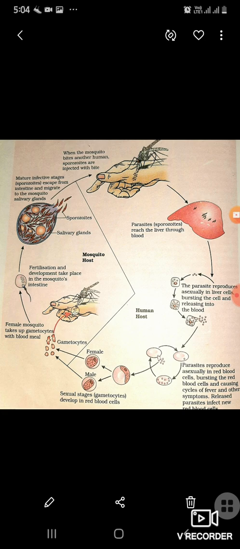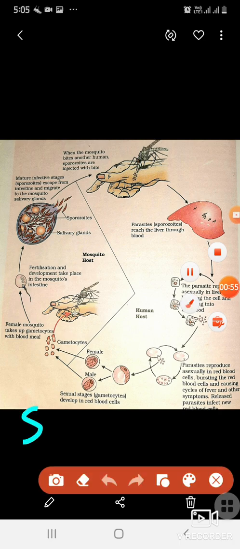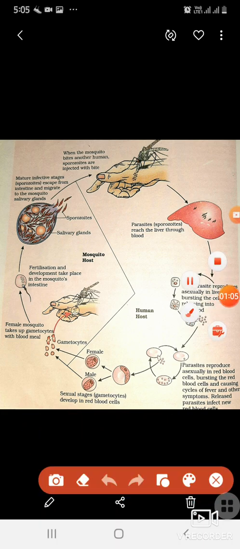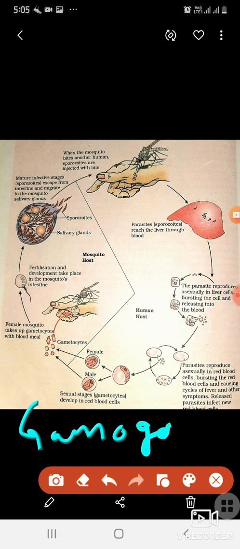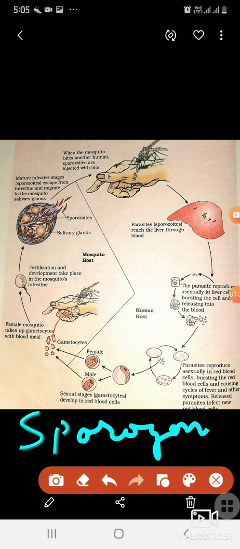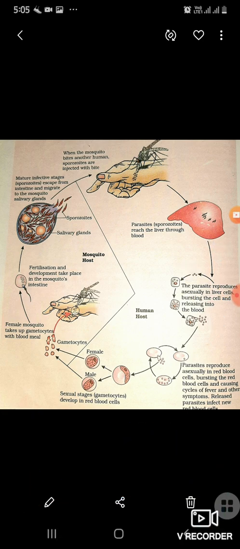Okay, do remember that it completes its life cycle in three phases. That is schizogony, this is the first stage. Second stage is gamogony, and third stage is sporogony. Okay, each one of the stages we will discuss.